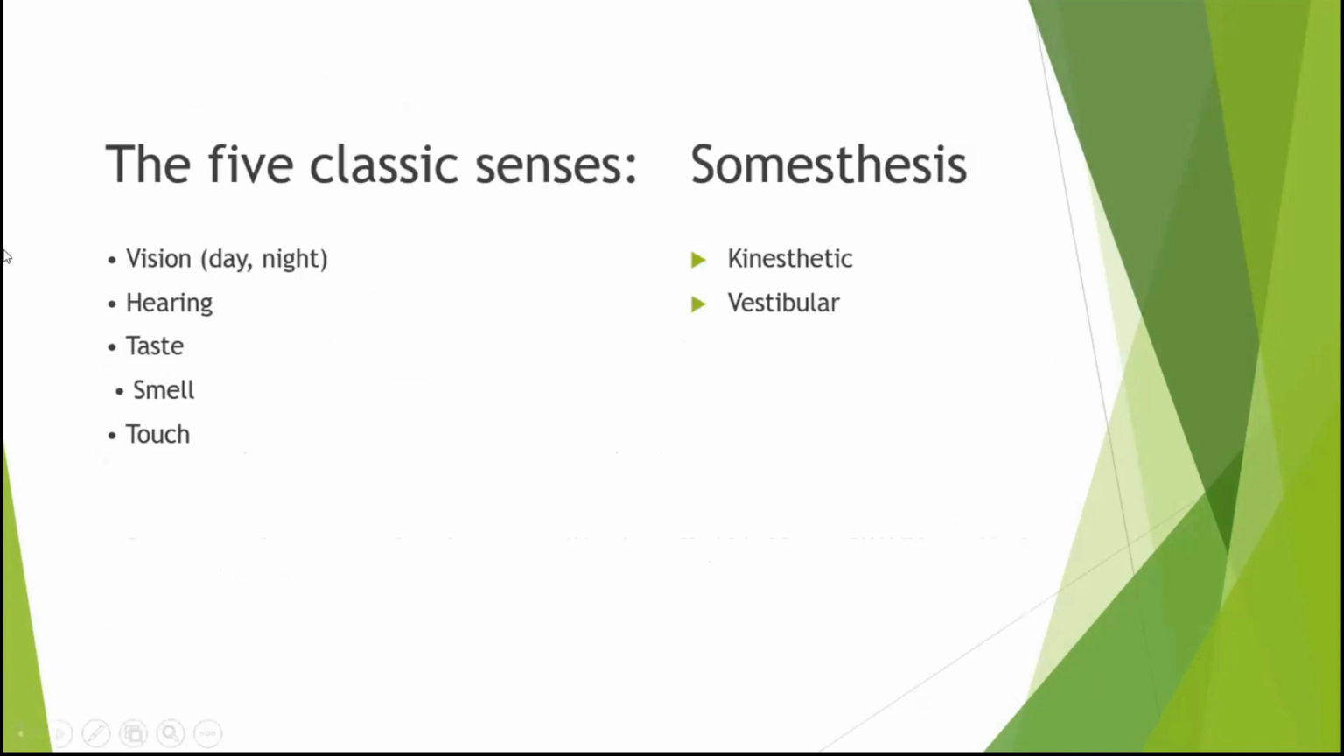Okay, so there are five classic senses and two somesthesis. The five classic ones are what we learned in grade school: vision, hearing, taste, smell, and touch. Something that's different here is the kinesthetic and vestibular senses. Right, so let's go for the five classic senses first.